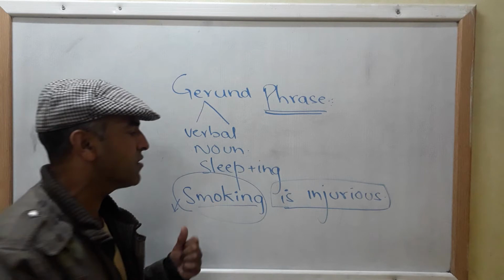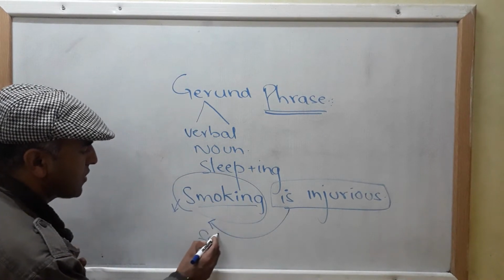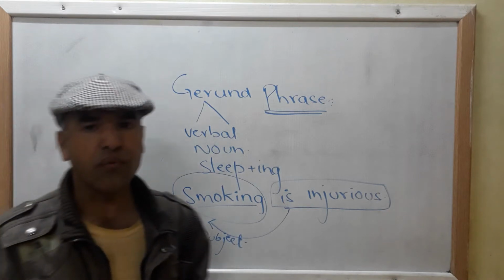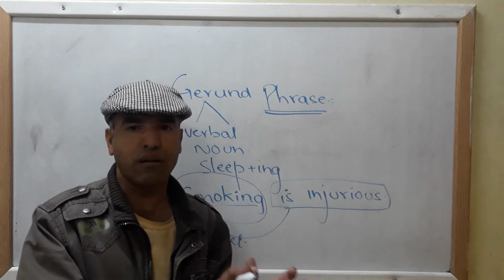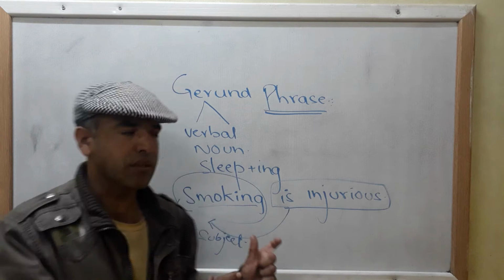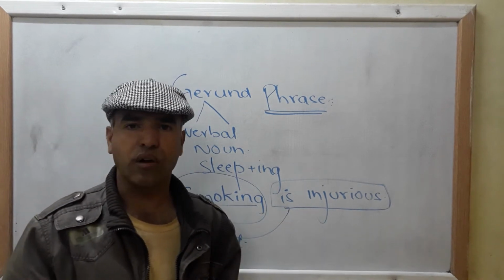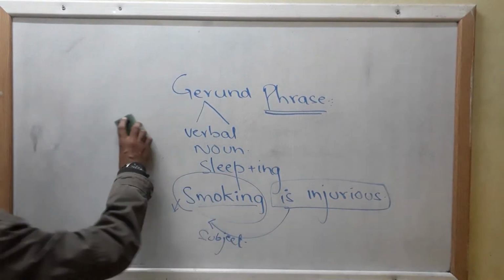Why is it so? Because here we are talking about the subject. In my other video, I told you that a subject is something or someone doing the action, and the second definition of subject is something or someone we talk about. Here we are talking about smoking, that smoking is injurious. So that was a brief intro of gerund.